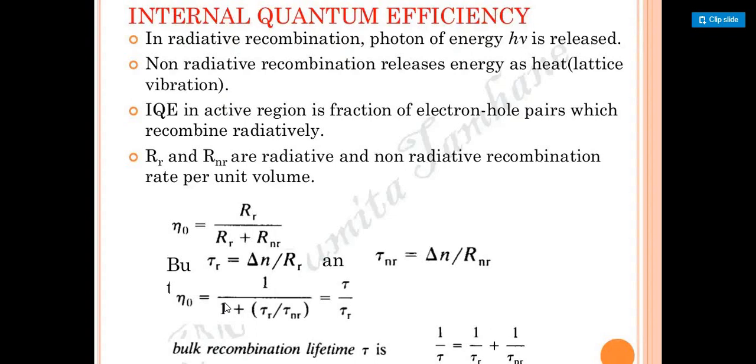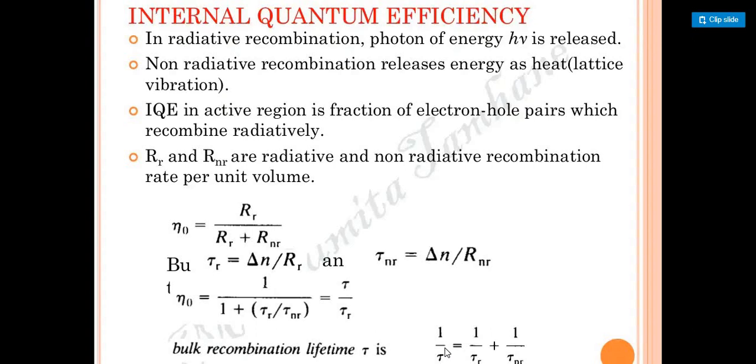If you substitute this in terms of that, and divide by R on both sides, capital R by R gets cancelled, it is 1. Here we get R_nR by R_nR. If you divide these two things, we get tau by tau of R. So this is the complete bulk recombination lifetime, which is given by tau, which is given by 1